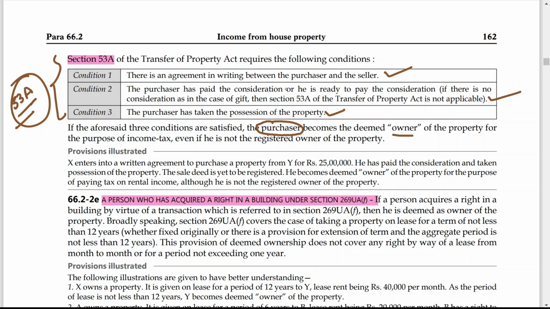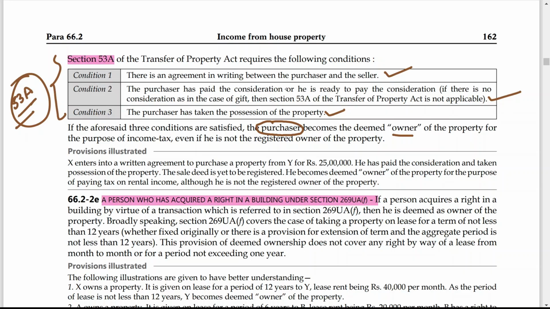That means the sale deed is not registered. He becomes deemed owner of the property for the purpose of paying tax on rental income, although he is not the registered owner of the property. So here, who is deemed as owner?